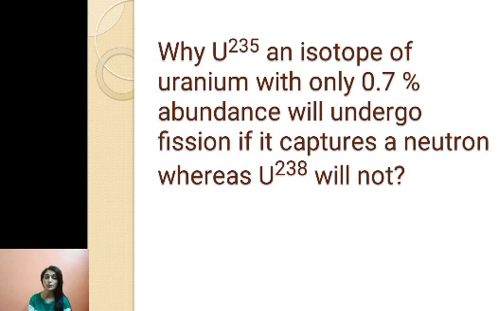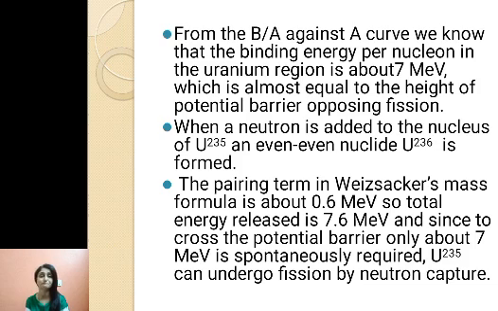One important question which arises here is why uranium 235, an isotope of uranium with only 0.7% abundance, will undergo fission if it captures a neutron, whereas uranium 238 will not undergo fission if it captures a neutron. We have uranium 235 and uranium 238, both isotopes of uranium. Uranium 235 when it captures a neutron undergoes fission, but uranium 238 when it captures a neutron doesn't undergo fission. So why is this happening, that is the question we have to answer.